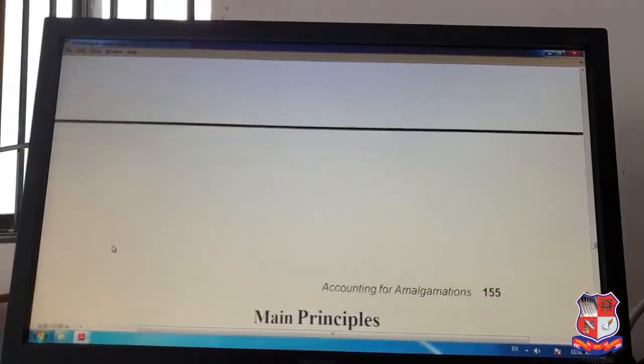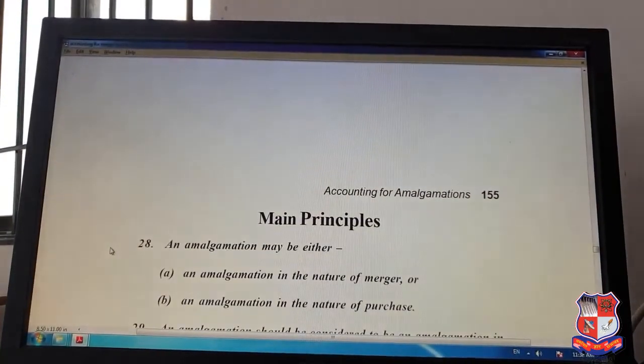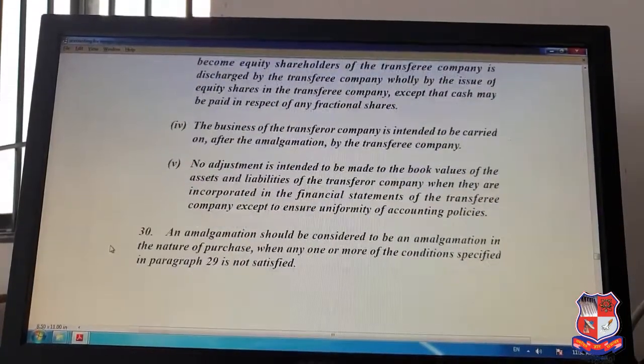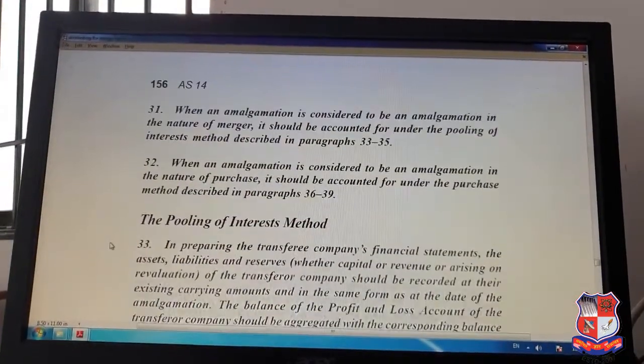So that's it for the main accounting things mentioned in this Accounting Standard 14. Here afterwards the main principles are there. All this is the repetition of the previous one, right?